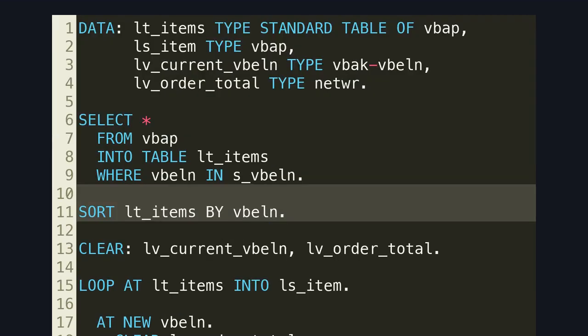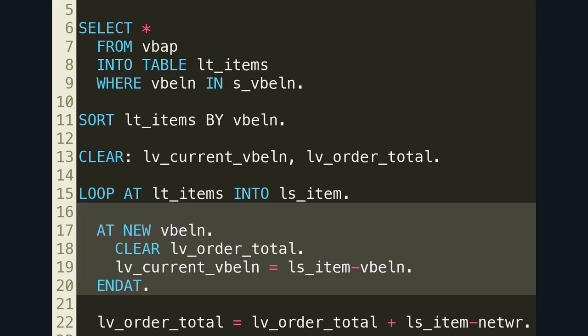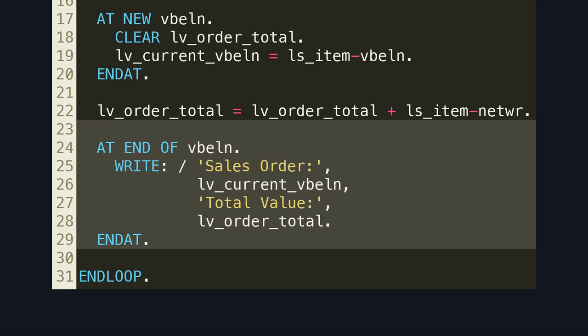This line of code guarantees that all line items belonging to the same sales order are grouped together before the loop starts. Here is the same control break logic as before, but now it executes deterministically because the internal table order matches the business grouping. This code snippet now produces consistent and correct totals across all environments, regardless of database execution strategy.